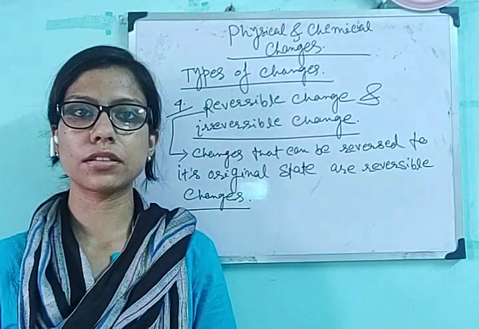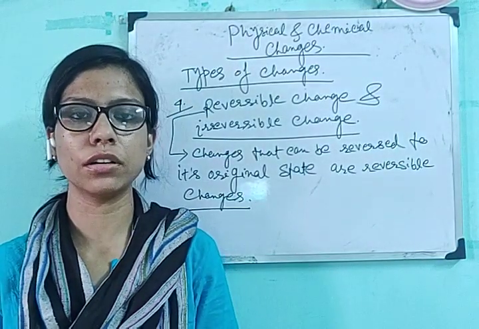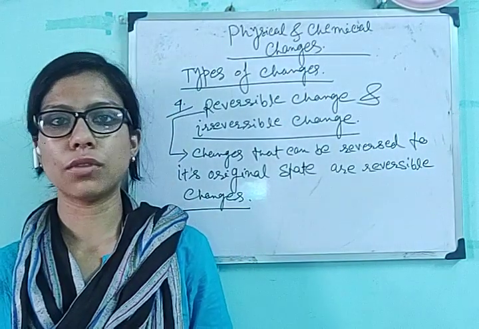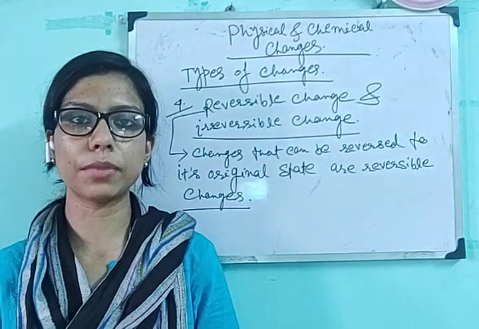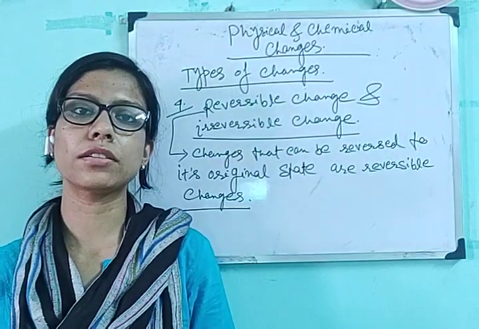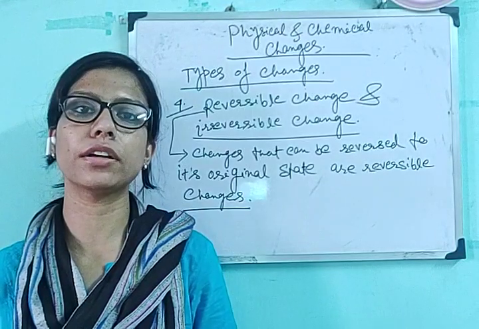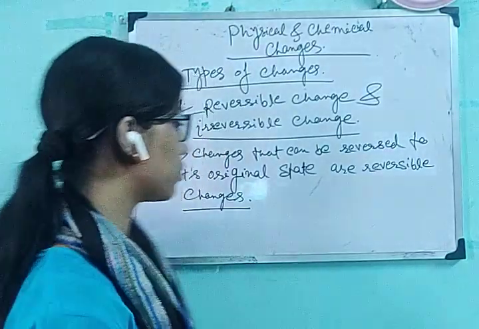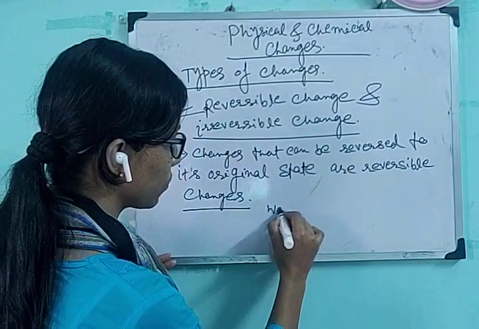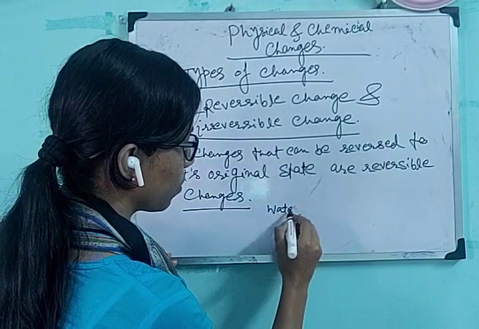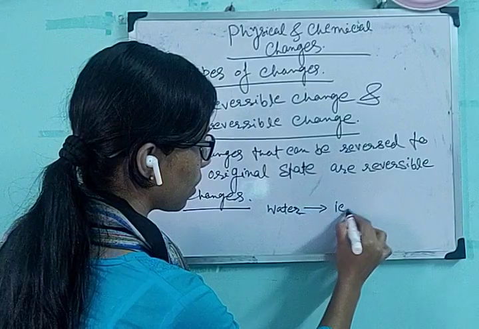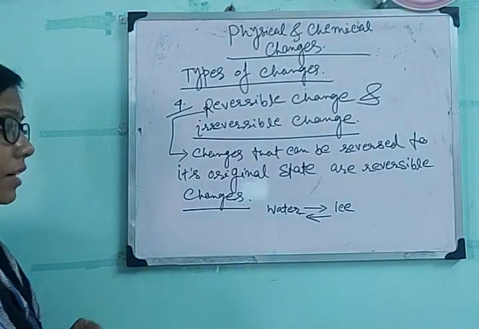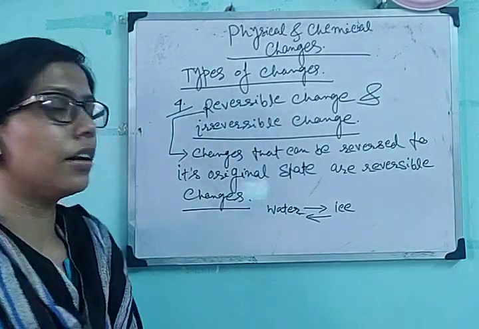So the simplest example is ice melting to water and water going into the form of ice. So how can we convert water into ice? We are freezing it, we are lowering the temperature, and ice melts when it comes to normal room temperature, that is when the temperature is increased, the ice cube goes to the water form. So that conversion, water is going to ice form and ice is converting to water,